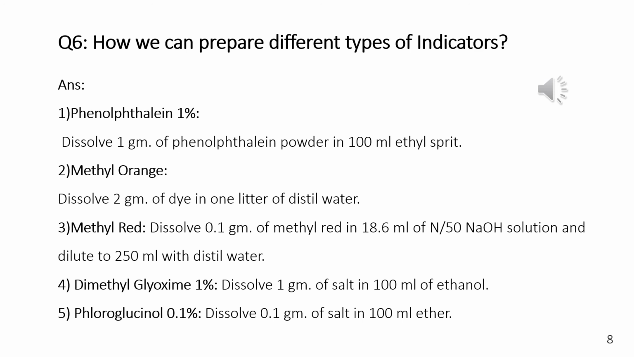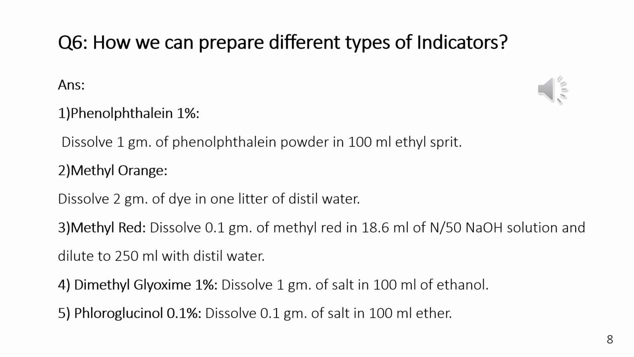Number 4, dimethyl glyoxime 1%. How can we prepare dimethyl glyoxime 1%? To prepare this indicator, we need salt and ethanol. The amount of salt is 1 gram and ethanol is 100 ml. Procedure: dissolve 1 gram of salt in 100 ml of ethanol. So when we dissolve 1 gram of salt in 100 ml of ethanol, the dimethyl glyoxime 1% indicator is prepared.